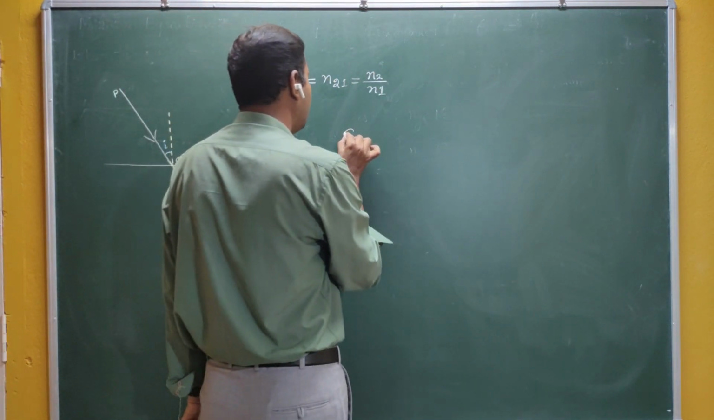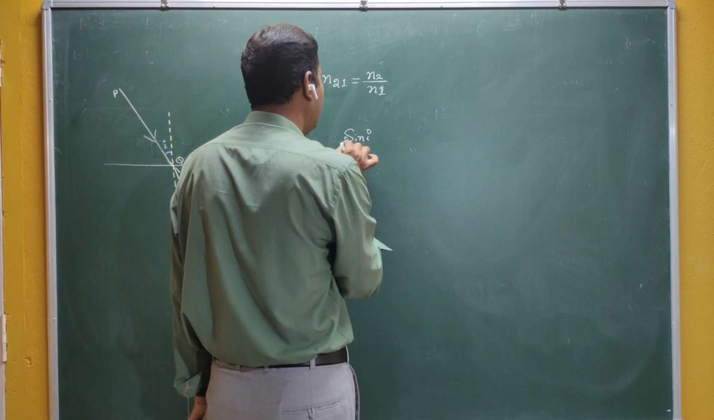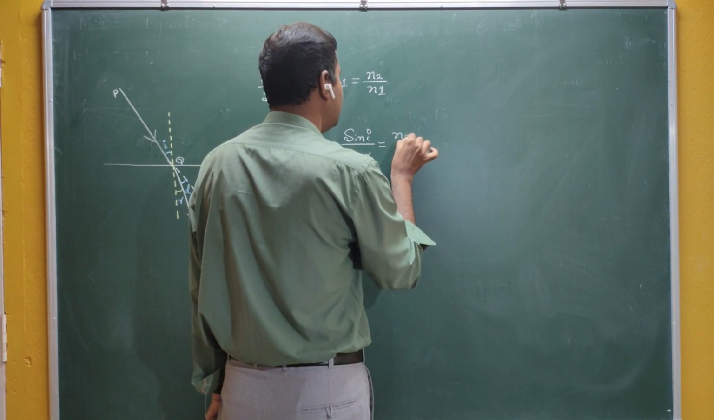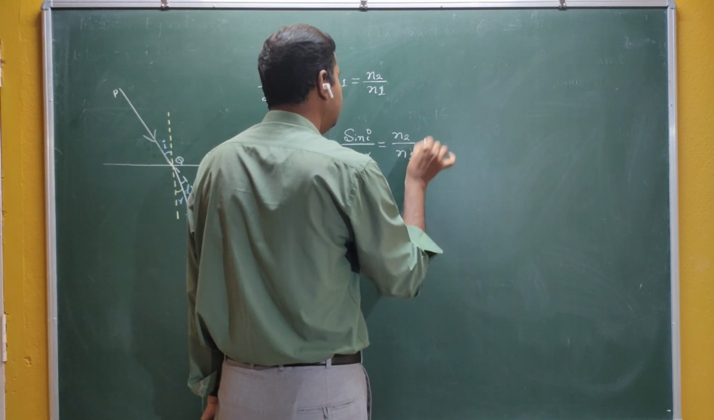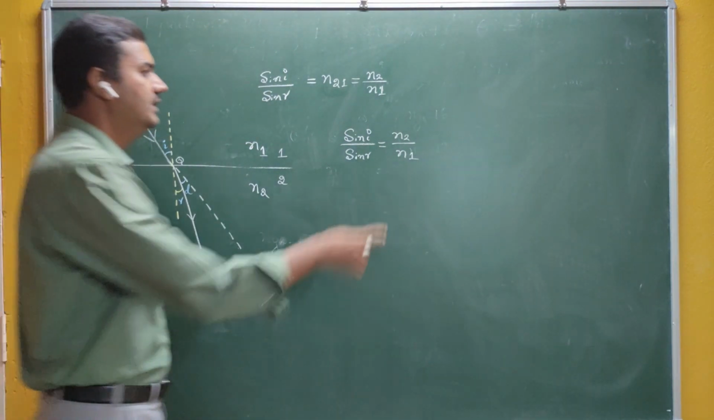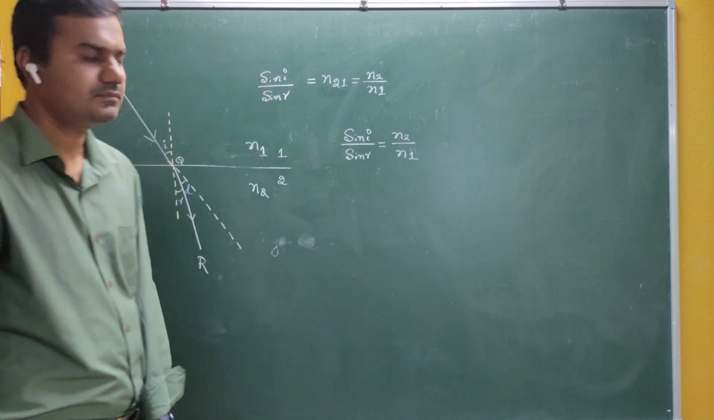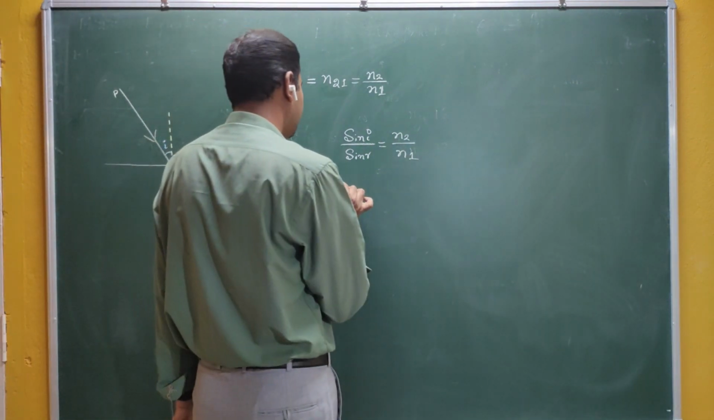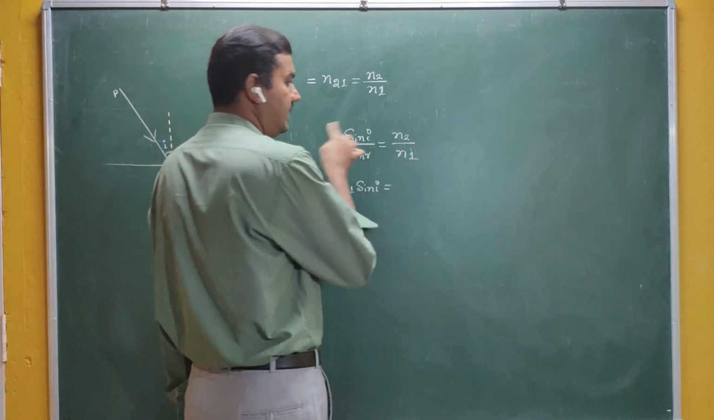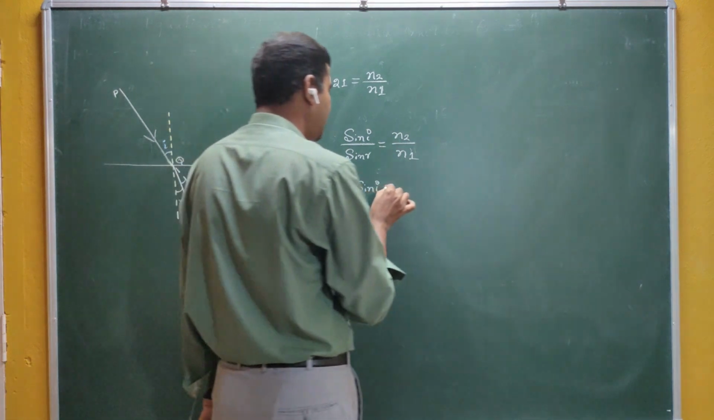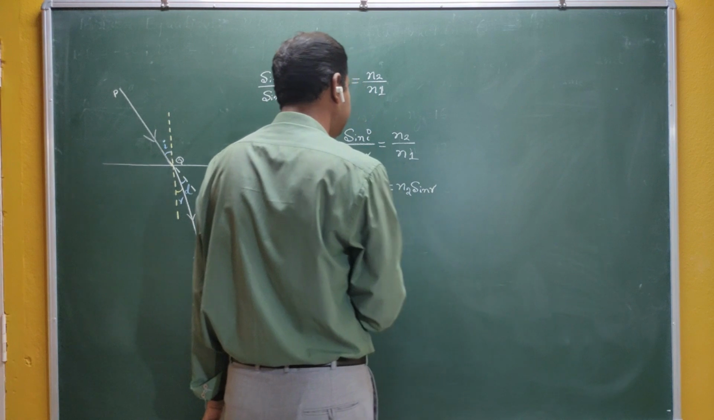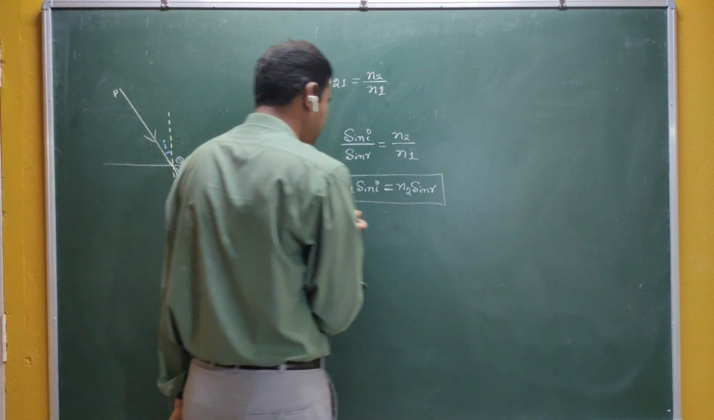Therefore, mathematically we can write sin I by sin R is equal to N2 by N1. Sometimes we simply write it like this: if I take the terms to the other side, N1 into sin of I is equal to N2 into sin of R. Somewhat, it is easy to remember.